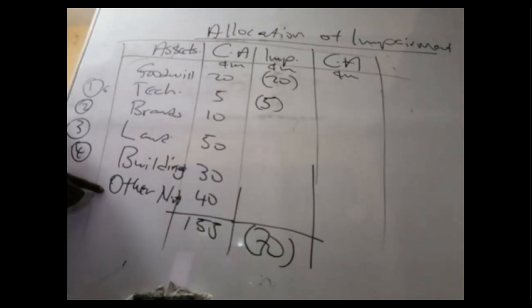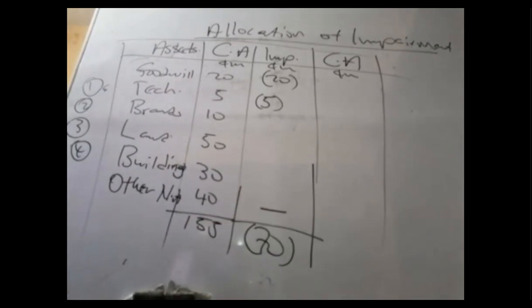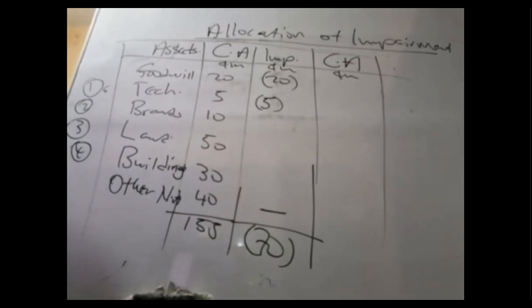Now, we don't impair other assets. Don't impair it. So just put impairment dash. Make sure that you don't impair other assets. A good examiner should inform you that we don't impair other assets. But whether we inform or not, don't impair other assets.